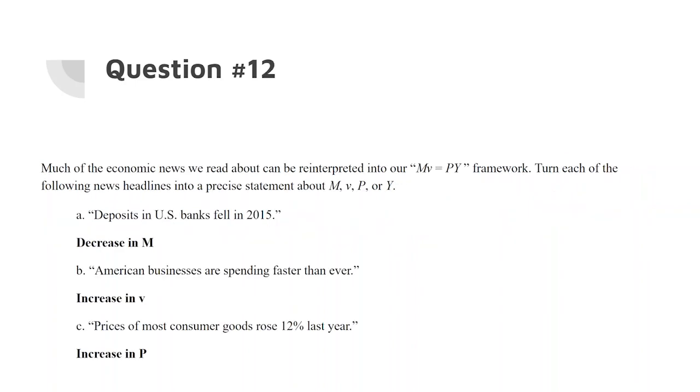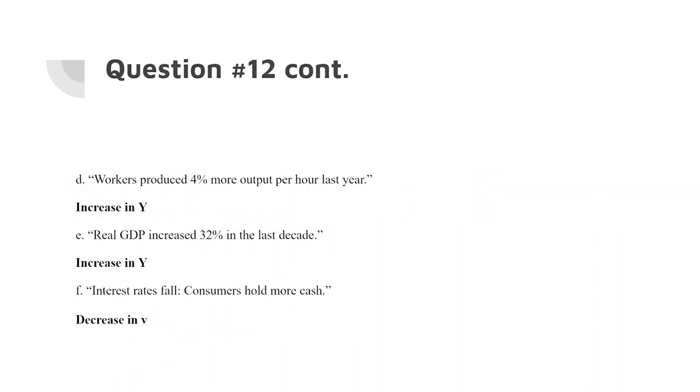With question number 12, the first one, based on the headline, that's a decrease in M. The second one is an increase in V, or velocity. The third is an increase in price. The fourth, with workers, is an increase in yield. The fifth is also an increase in yield, and the last one is a decrease in velocity.